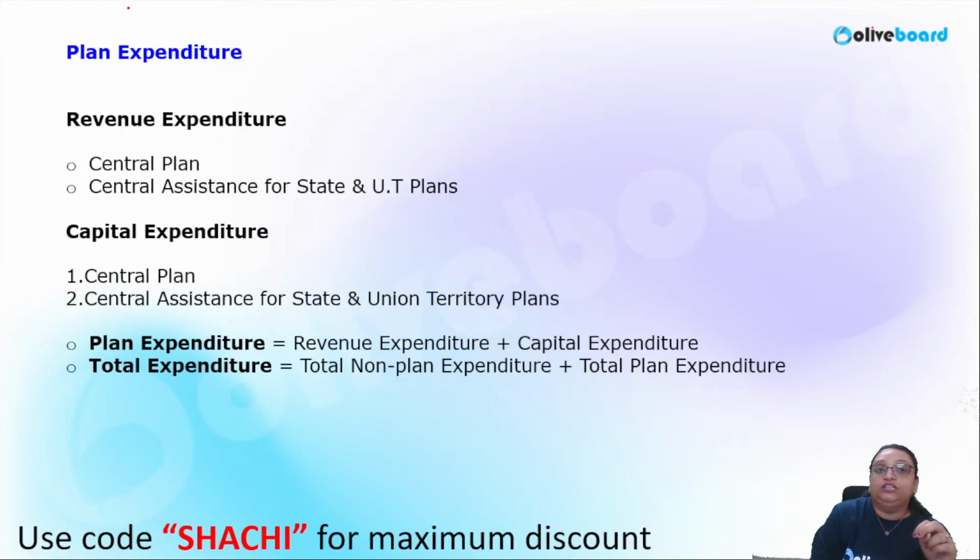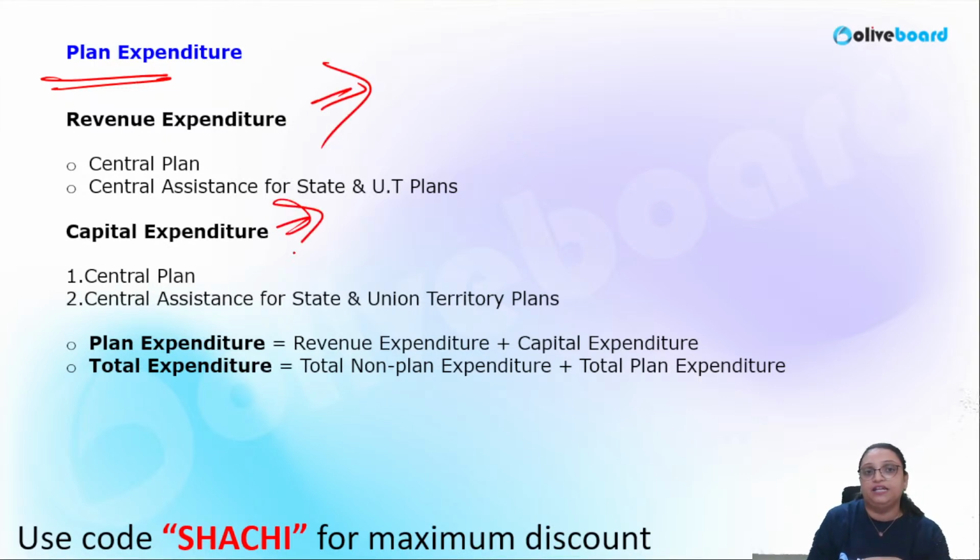When we talk about plan expenditure, it is again classified into revenue expenditure and capital expenditure. Revenue expenditure does not create any asset: central plans, central assistance for state and union territory plans, these are revenue expenditure. When we talk about plan capital expenditure, it is the central plan made by the central government.